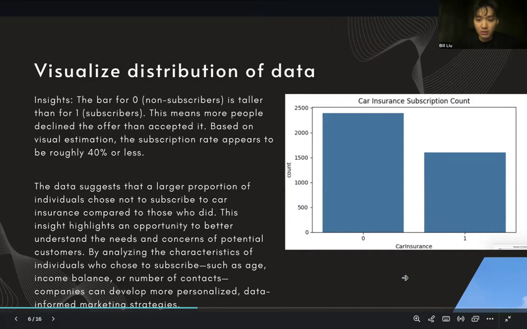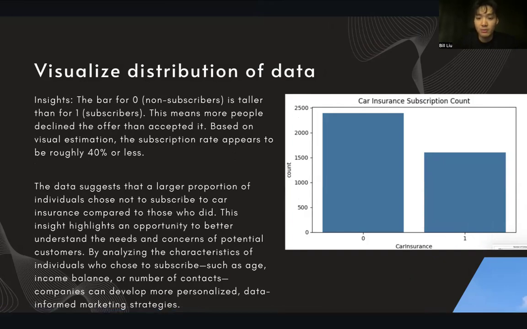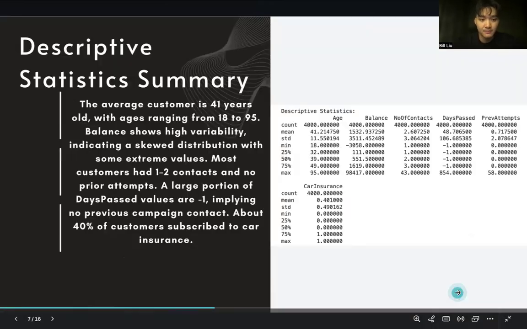Moving to the third graph, which is a bar chart representing the car insurance subscription counts. Here, we can see that the bar for non-subscribers is taller than the subscribers. This means that more people declined the offer than accepted it. Based on visual estimation, the subscription rate appears to be roughly 40% or less.